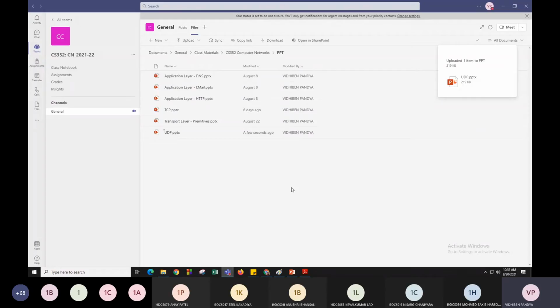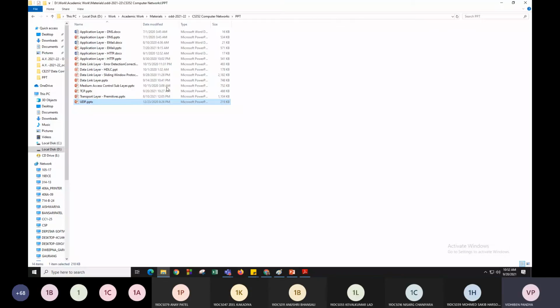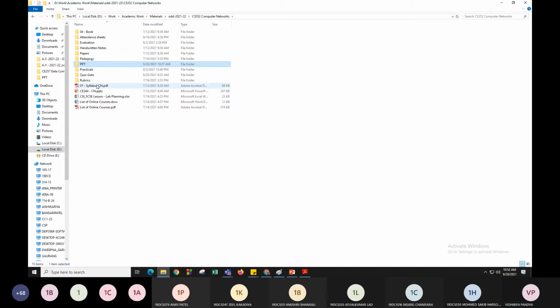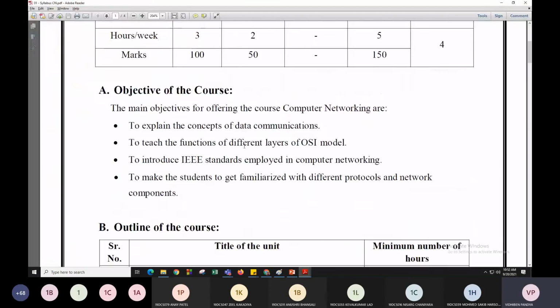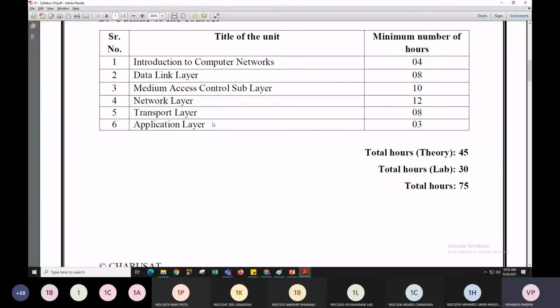From the next lecture, we will start with the data link layer. In your syllabus, we have completed 2 chapters, application and transport. The network layer will be covered by Nayak sir. So now we will discuss the data link layer first, and after that we'll jump to the MAC layer.